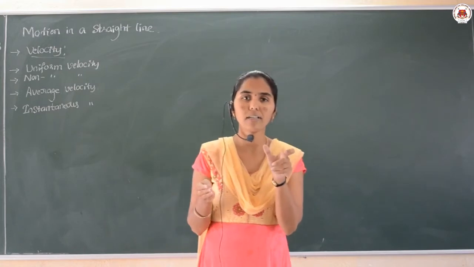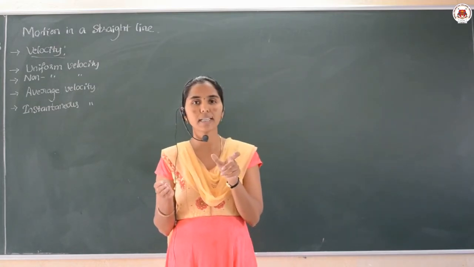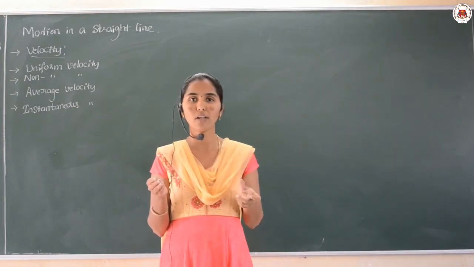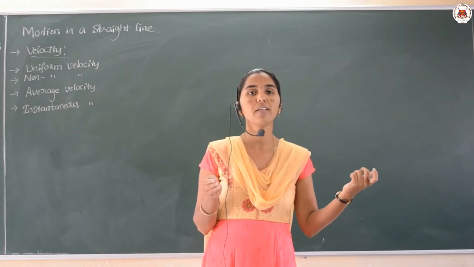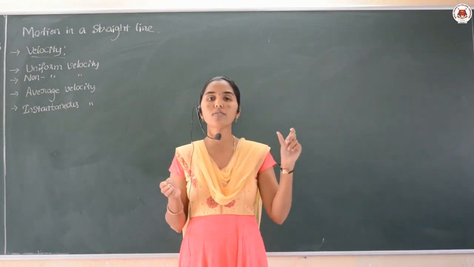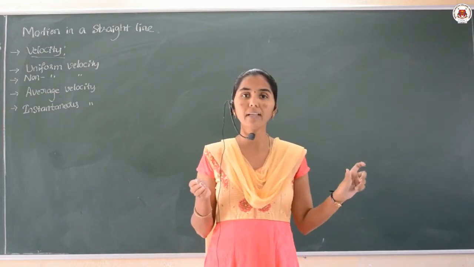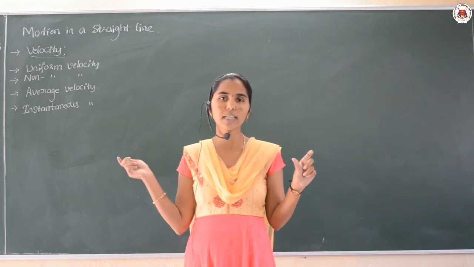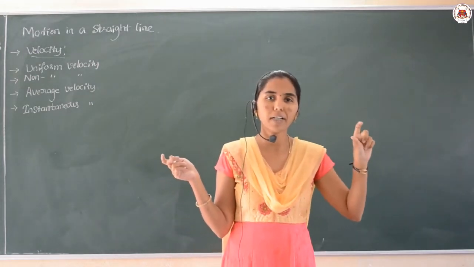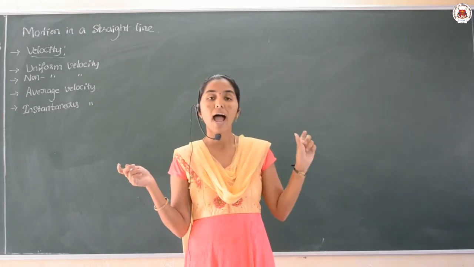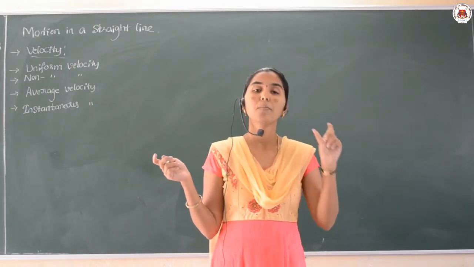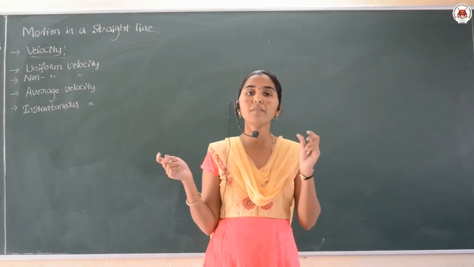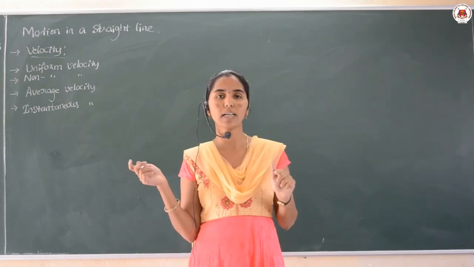Speed is a scalar quantity which has only magnitude, no direction. Speed is always positive. Speed is greater than or equal to the velocity. And in velocity we noted that the velocity of a body is given by the rate of change of its displacement. So velocity is equal to the displacement divided by the time taken by the body. And velocity has a particular direction. So you can also say that speed with a particular direction is called velocity.